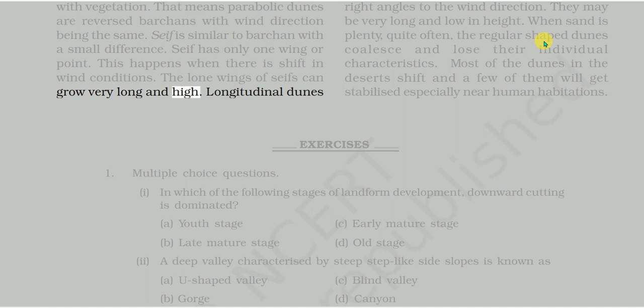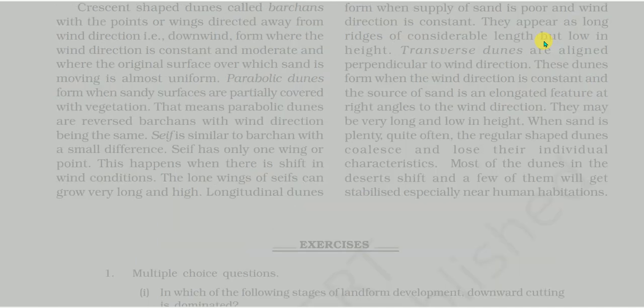Longitudinal dunes form when supply of sand is poor and wind direction is constant. They appear as long ridges of considerable length but low in height. Transverse dunes are aligned perpendicular to wind direction. These dunes form when the wind direction is constant and the source of sand is an elongated feature at right angles to the wind direction. They may be very long and low in height. When sand is plenty, quite often the regular shaped dunes coalesce and lose their individual characteristics. Most of the dunes in the deserts shift and a few of them will get stabilized, especially near human habitations.